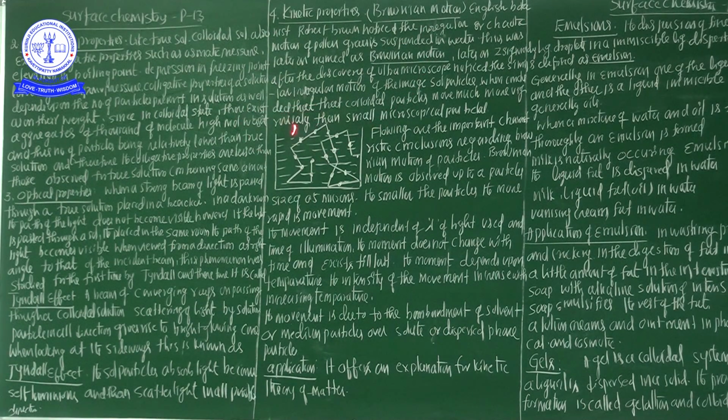Now the fourth property is the kinetic properties. It is nothing but Brownian motion, most important. You know that very well.